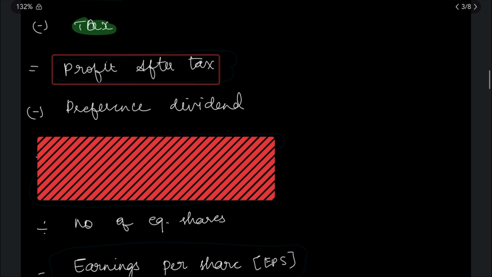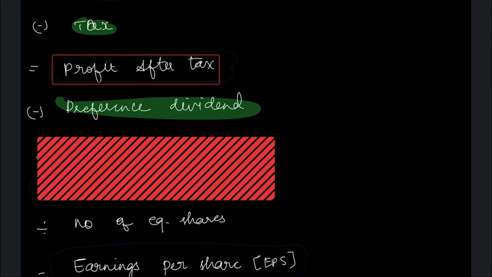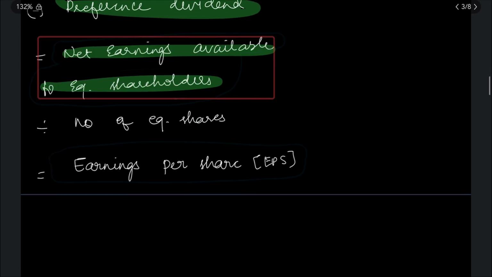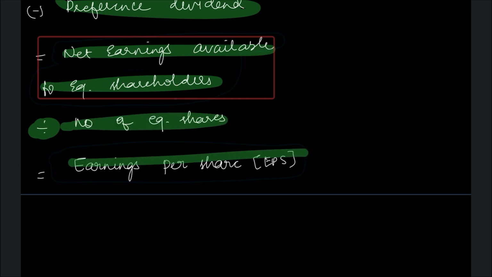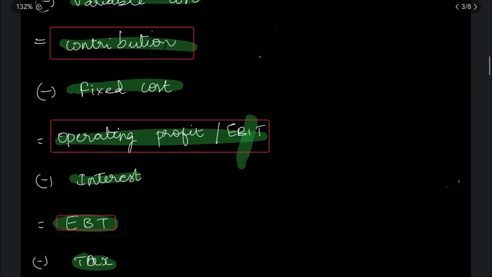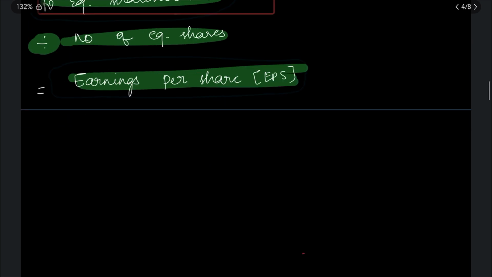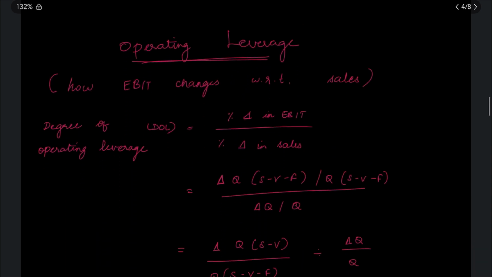From this, if you have preference shareholders, then you have to give the preference dividend also. If you subtract that, then you get earnings available for the equity shareholders. Now, this divided by the number of equity shares is equal to your earnings per share. If you are well aware of this chart, if you have it by heart, then the entire chapter is very easy for you. Now coming to operating leverages.